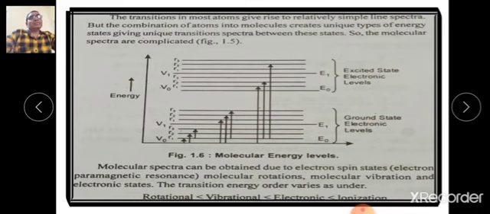Now in the diagram we can see there are rotational levels, vibrational levels, and electronic levels in the ground state, and when the electron is excited, it reaches the excited state level, and thus these transitions occur.